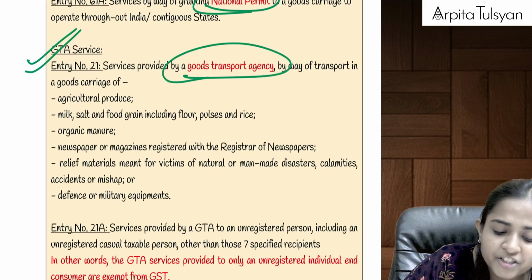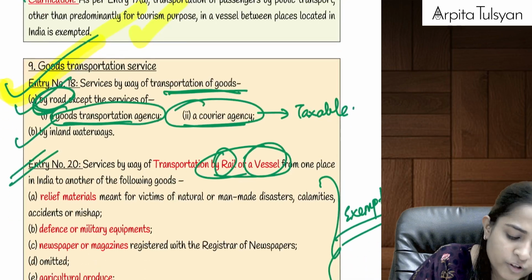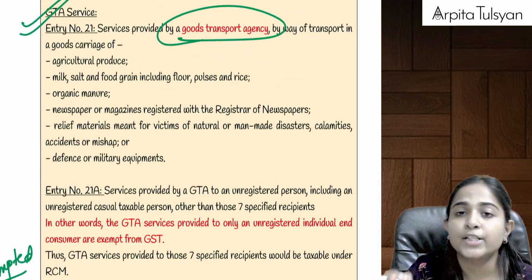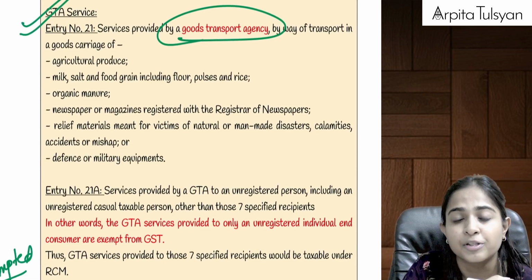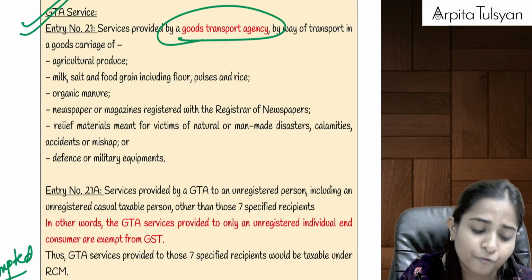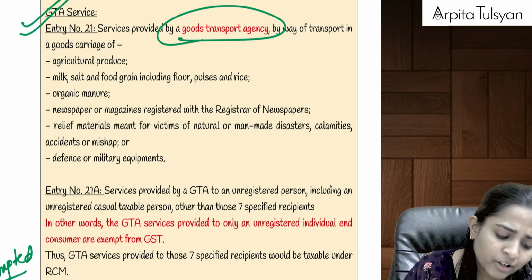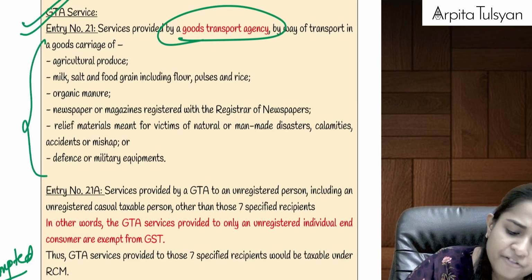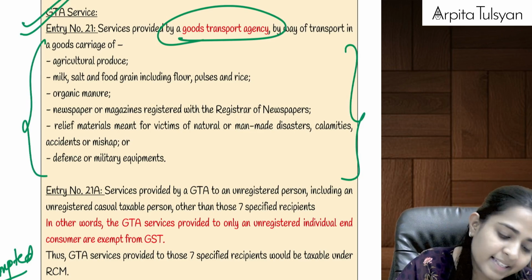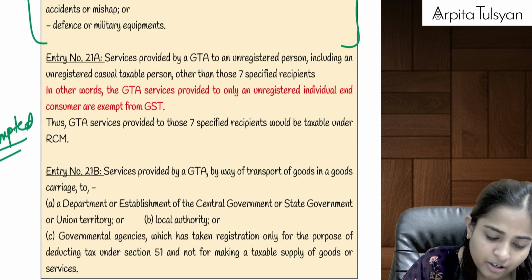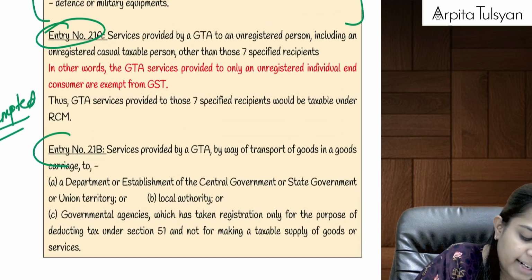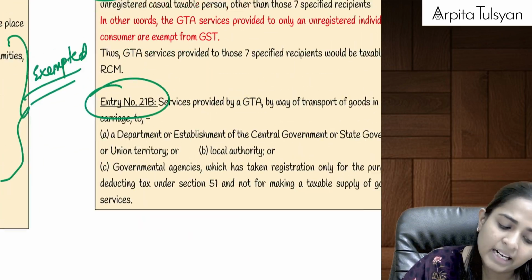Now, within that, they have spoken about GTA service also. Services provided by GTA. What we saw was that GTA and courier agency is always taxable. But if GTA is providing transportation of the same specific goods, relief material, defense material, equipment, newspapers, magazines, milk, food grains, organic manure, etc. Again, if specific goods are transported by GTA, by railways or by vessel, it will be totally exempted from GST, right?